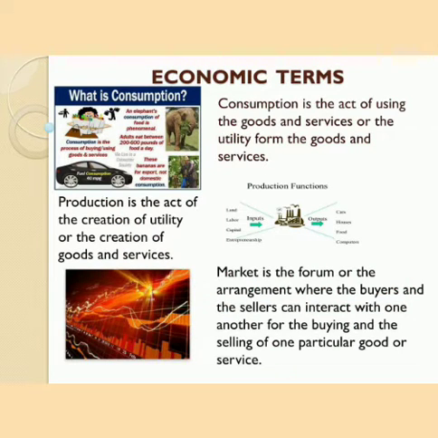The next economic term is called consumption, and consumption is the act of using the goods and services or the utility that you can derive from the goods and services. A producer carries out the act of production. So production is the next economic term. Production is the act of the creation of utility, or it is the creation of goods and services.